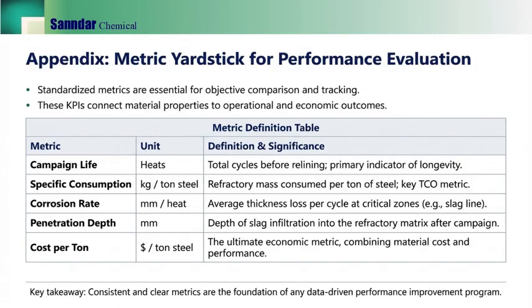Finally, the appendix provides a metric yardstick for objective evaluation. Standardized metrics connect material properties to operational and economic outcomes. Campaign life in heats captures longevity. Specific consumption in kilogram per ton of steel is a core TCO metric. Corrosion rate in mm per heat and penetration depth in mm quantify mechanism-level behavior, and cost per ton combines material cost with performance outcome.